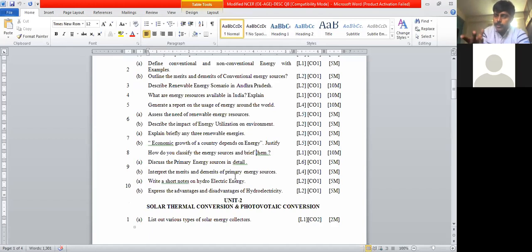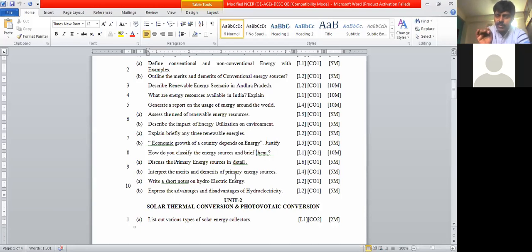So solar, wind, geothermal, tidal, biogas, biomass, all these things, name anything. You can write any three, please. I have given hydro, solar, and wind, and now biomass, biogas, all these things I have given in the first unit itself. So in short answers now, you can take any three and go for representing it here.